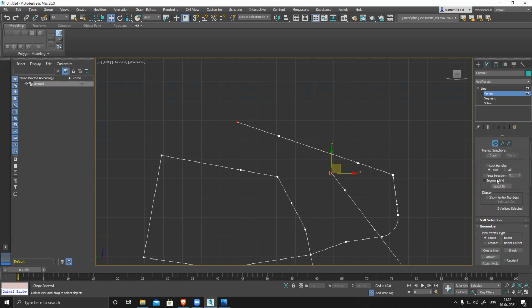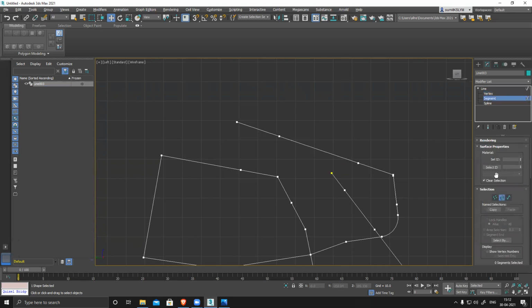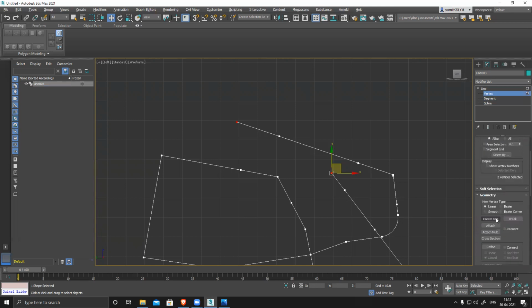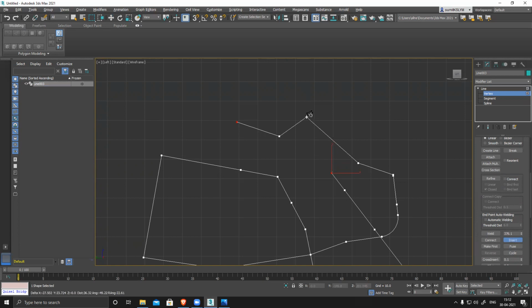Where is that smooth option? Not this one. Insert also is the same thing. It basically makes this thing part.